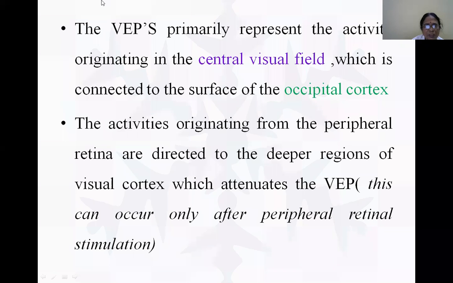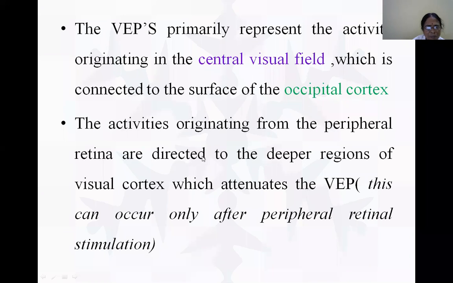And these are usually the active origin, the central visual field. VEPs represent the activities originating in the central visual field. Therefore, the main activities we see are from the central visual field, and these are displayed in the occipital cortex and then we record it in the waveform.